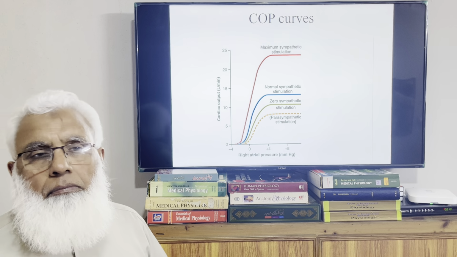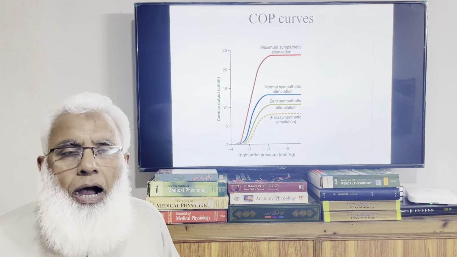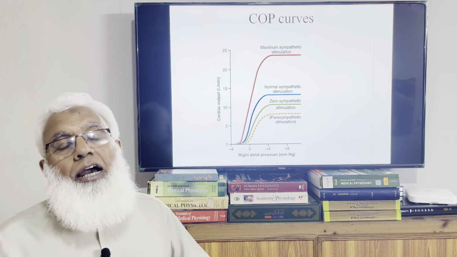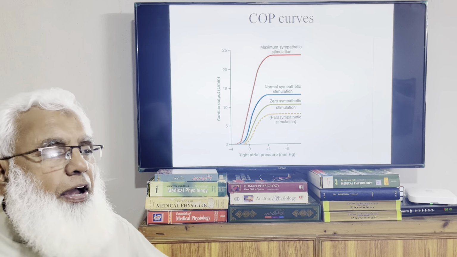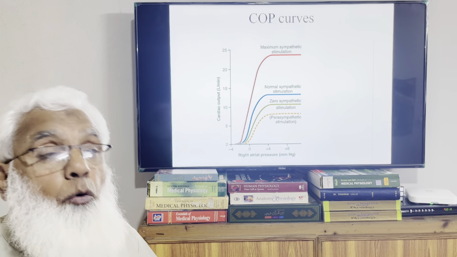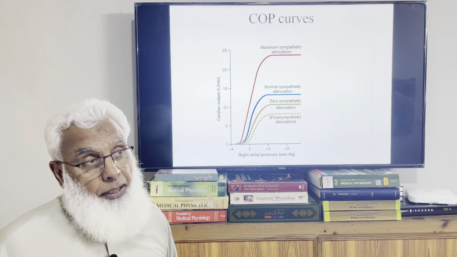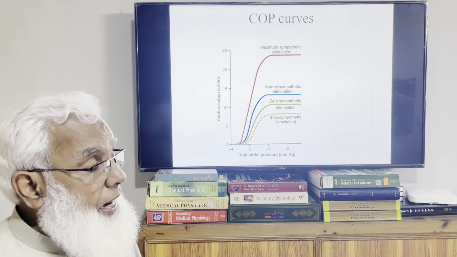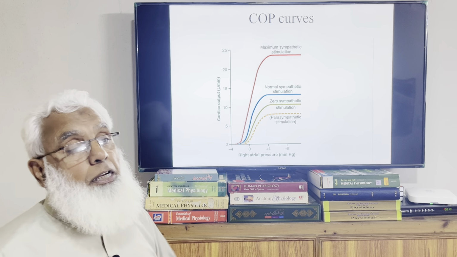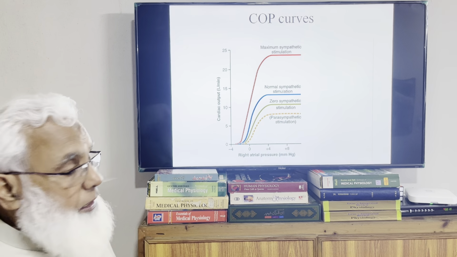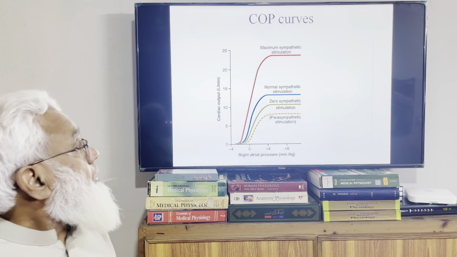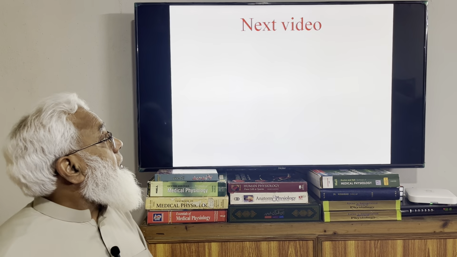So though heart muscle is automatic, and homeometric regulation is there, that is sufficient for routine life. But there are instances when there is more requirement on the cardiac output, for example exercise or athletics. There the sympathetic nervous system contributes, and the parasympathetic system contributes in its way to the regulation of cardiac activity. So that's all about today's lecture.